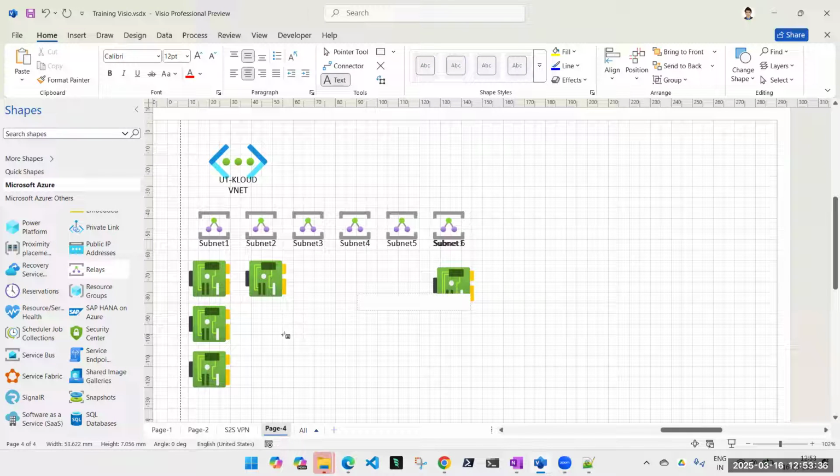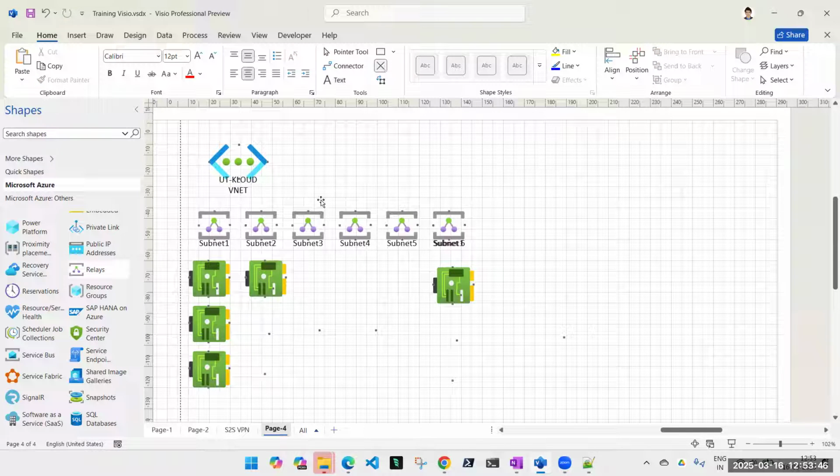Okay. Now, where can we associate the IP? Can I have an IP directly on subnet or VNet? Can we have an IP directly on subnet or VNet? Which is the hardware where we assign the IPs? On NIC, network interface card. Right? Yes.